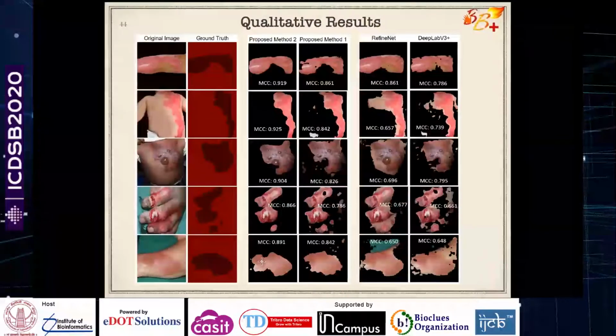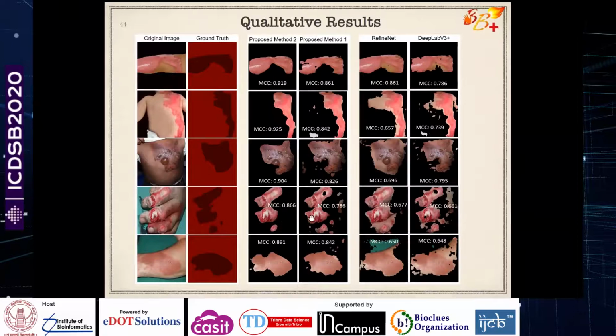And these are some qualitative results. You can observe here, given this input image, our method is able to predict that this is a burn area. The other methods had a high recall because they were also considering a lot of false positive area in their assessment. Consistently, you can observe these images are of different quality and very complicated nature, but our method consistently performed better in predictions.